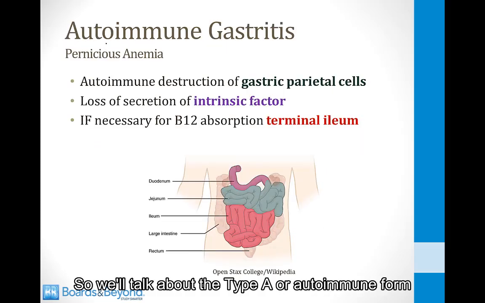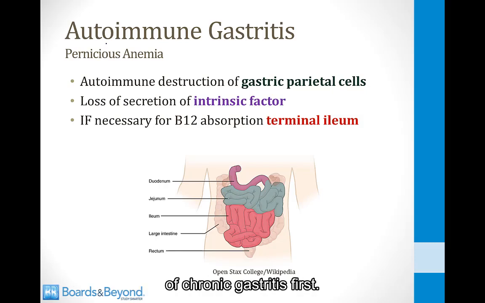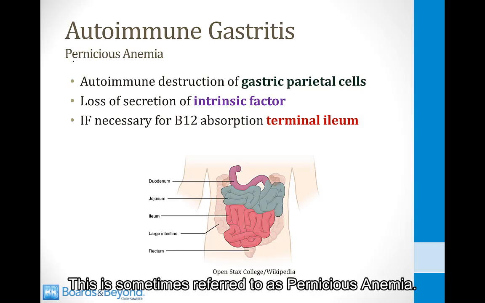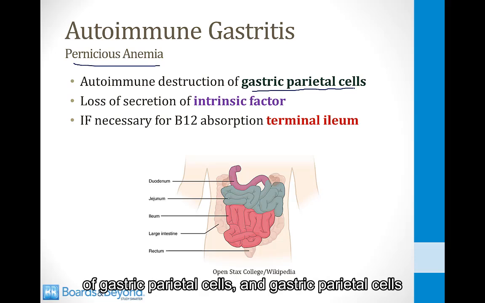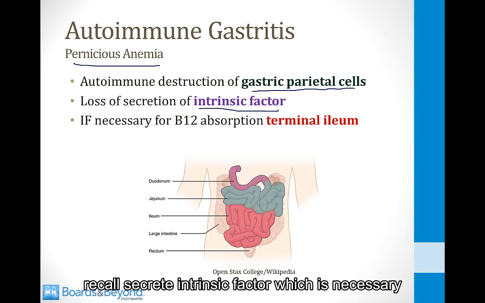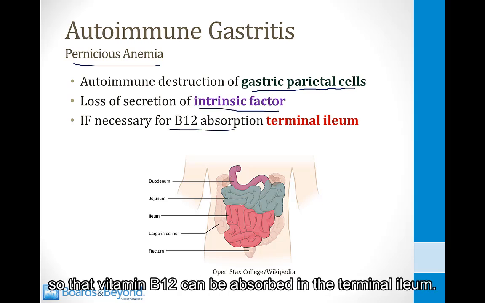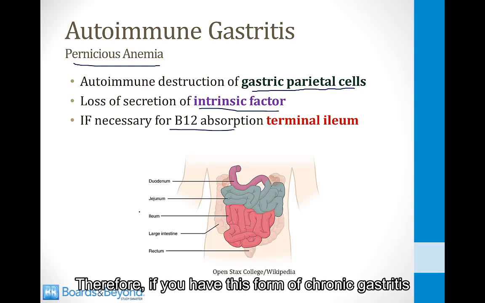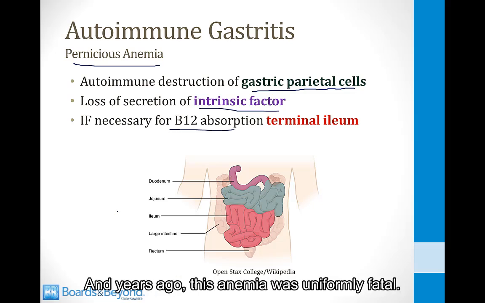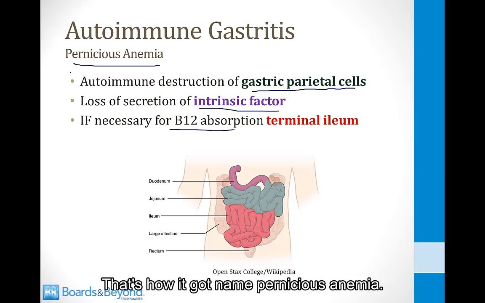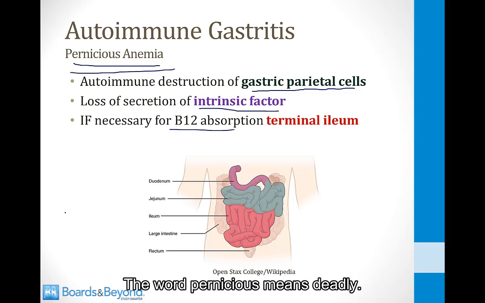So we'll talk about the type A or autoimmune form of chronic gastritis first. This is sometimes referred to as pernicious anemia. In this form of gastritis, there is autoimmune destruction of gastric parietal cells. And gastric parietal cells, recall, secrete intrinsic factor, which is necessary so that vitamin B12 can be absorbed in the terminal ileum. Therefore, if you have this form of chronic gastritis, you can become deficient in vitamin B12, and that can lead to anemia. And years ago, this anemia was uniformly fatal. That's how it got its name, pernicious anemia. The word pernicious means deadly.